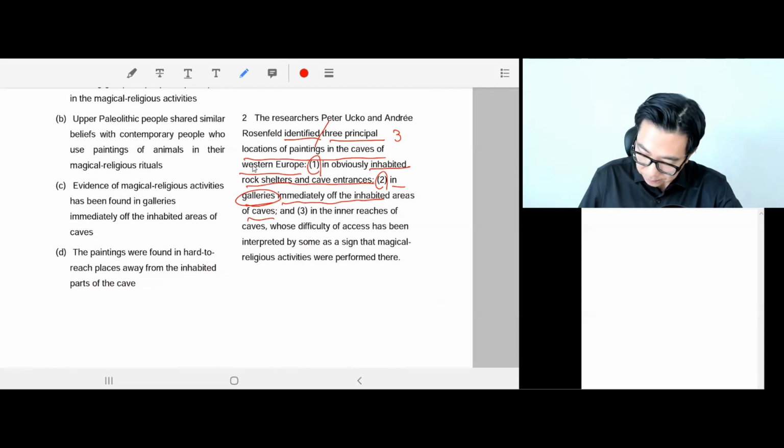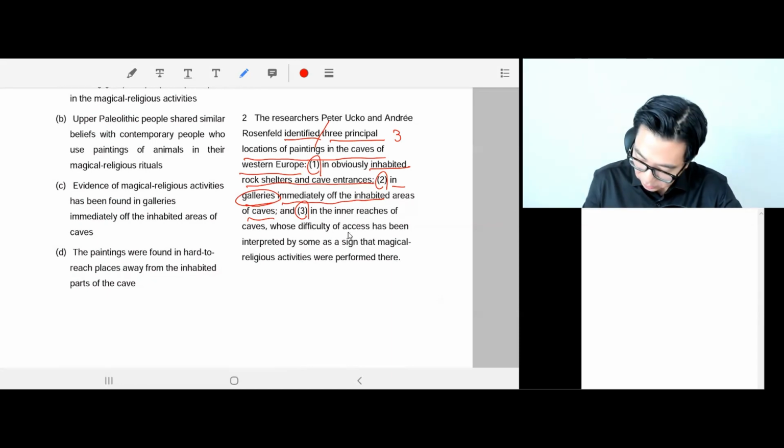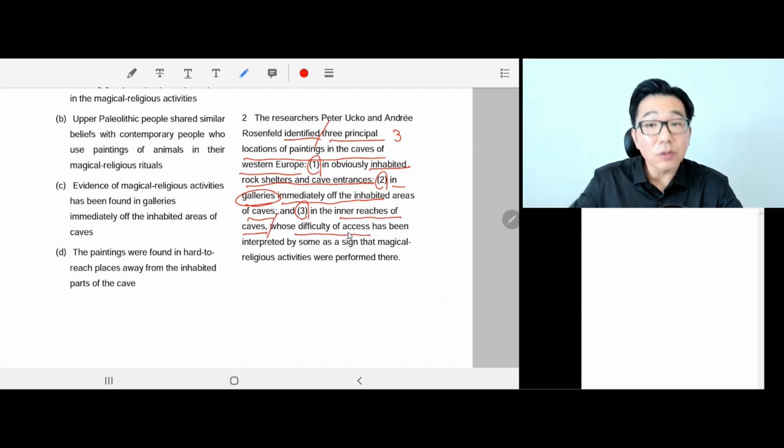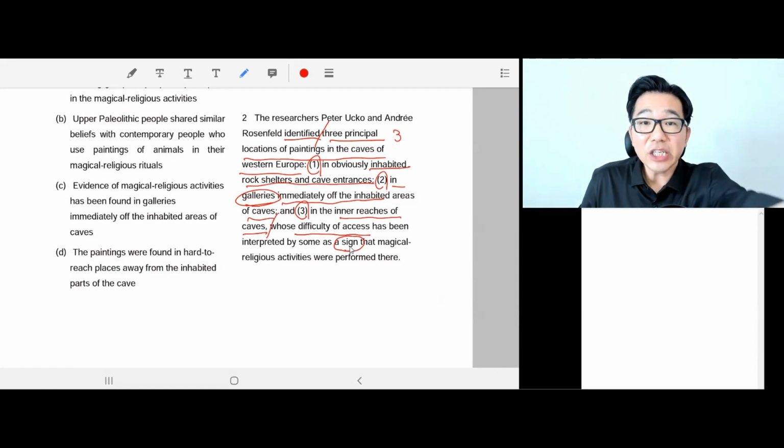Okay, third location, number 3. In the inner reaches of caves, whose difficulty of access has been interpreted as a sign. So deep inside of the caves, it was difficult to get to. This was a sign because it's inner reaches of caves.